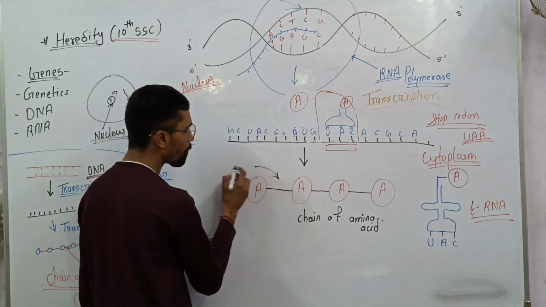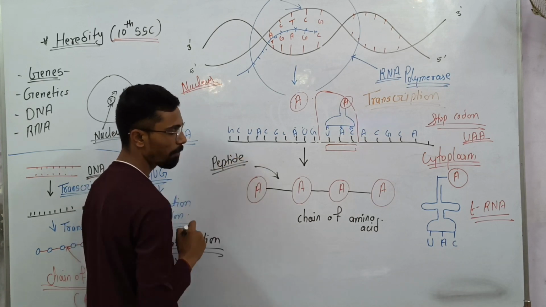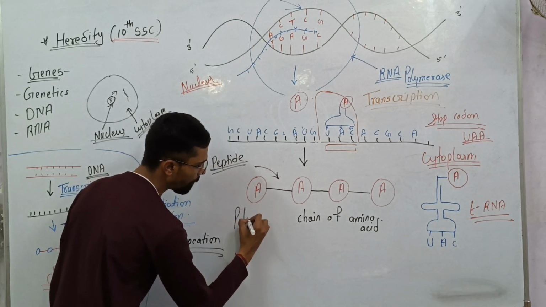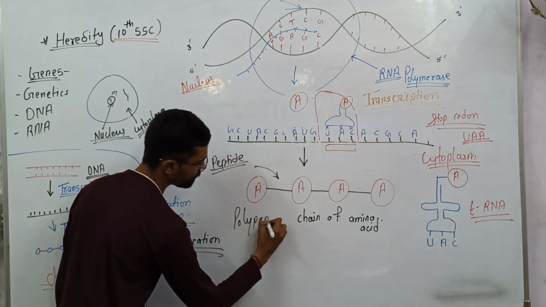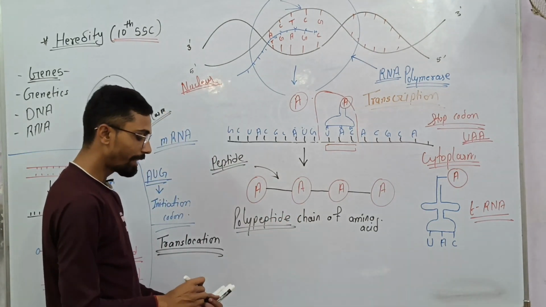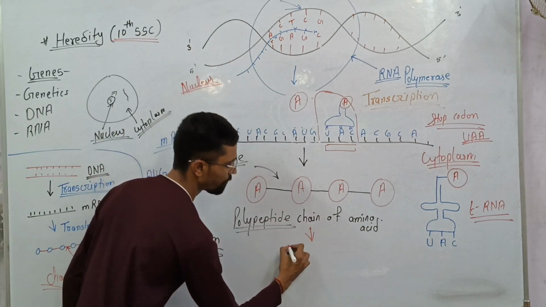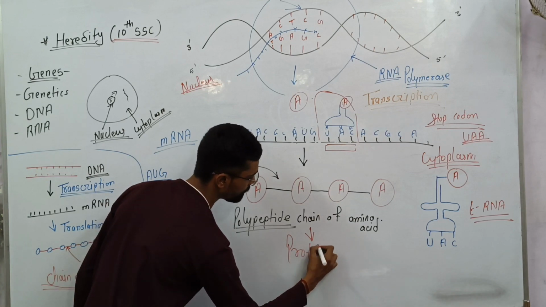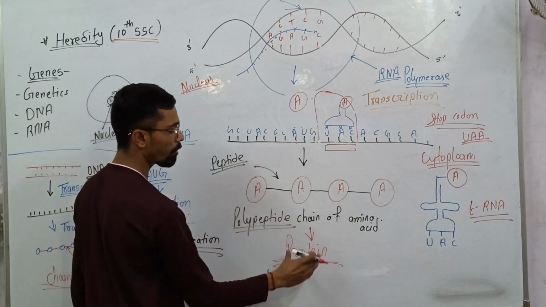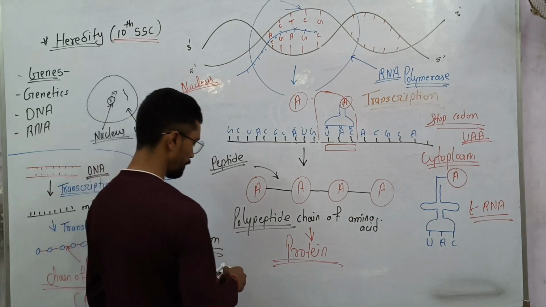This is a peptide bond, and here many peptide bonds are there. So that is called a polypeptide chain of amino acids, and later this is called protein. And the process of formation of protein from mRNA is called translation.